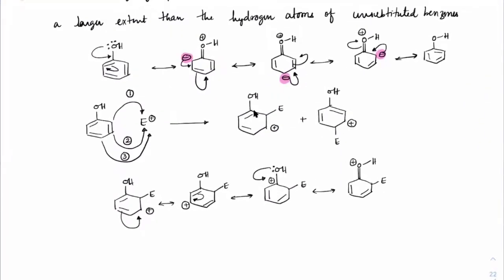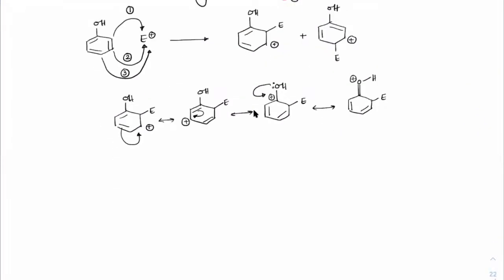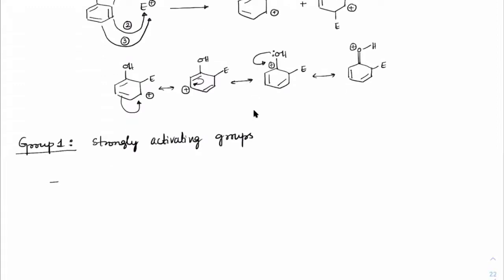Now, if you know what an activating group is, I can categorize them into many different groups. Group 1 are very strongly activating groups. For example, if you have only O minus, very strongly activating groups. Same way NH minus, then OH, NH2, NR2,